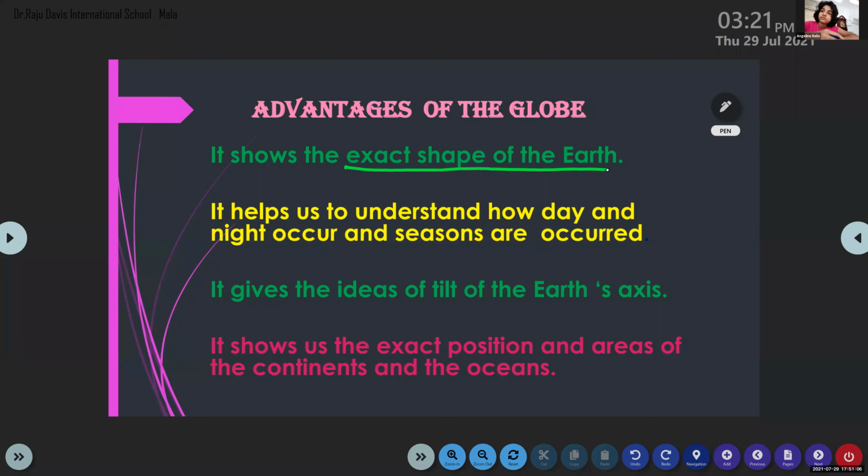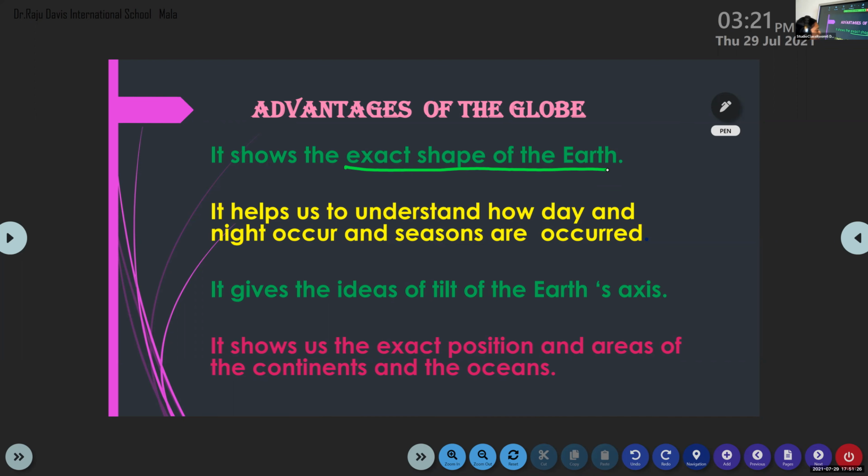Yes, because these points are not in the textbook, so you have to note it down. It shows the exact shape of the earth. So we know that the globe is the model of the earth.